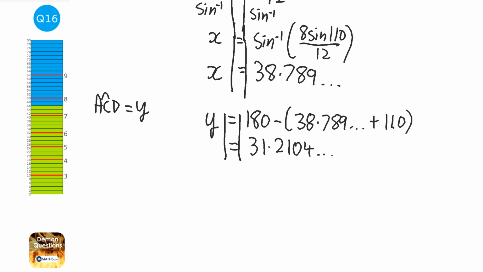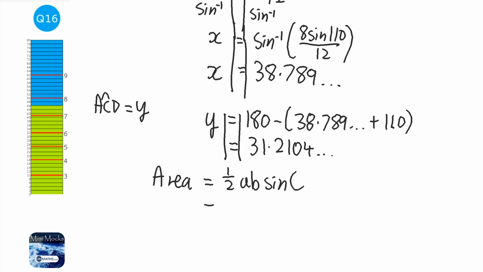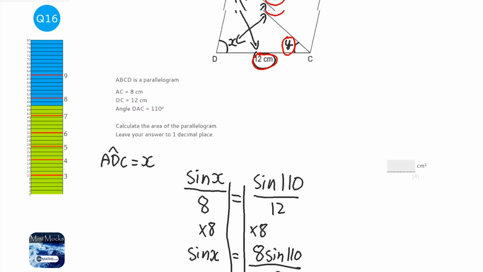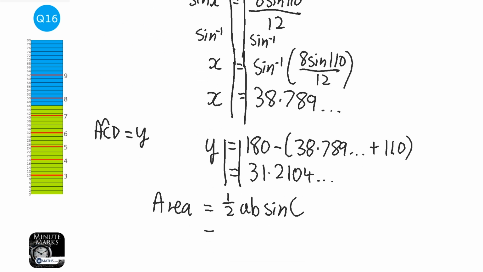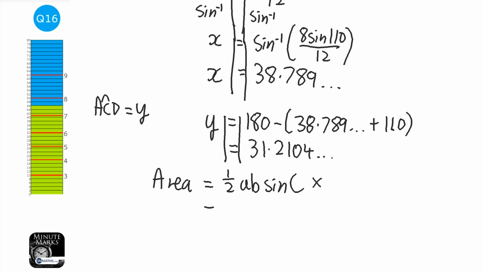And the formula is dead easy. It just says that area equals half AB sine big C. So we know the problem is actually we've got two triangles. We've got a triangle here, and then we've got an identical triangle here, and it is identical because the diagonal of a parallelogram cuts it in half exactly. So what we also need to do is then times this by 2.